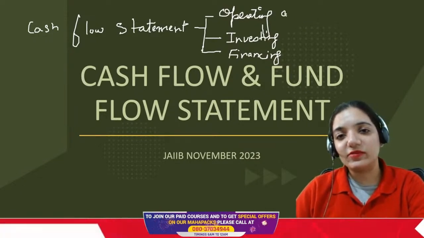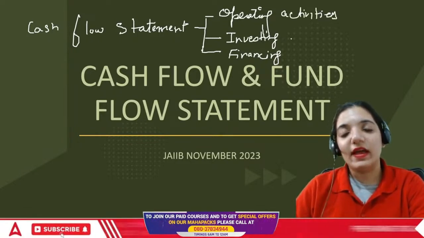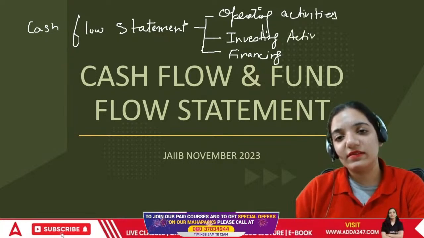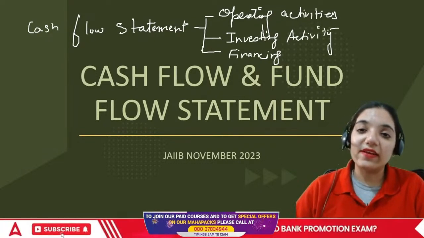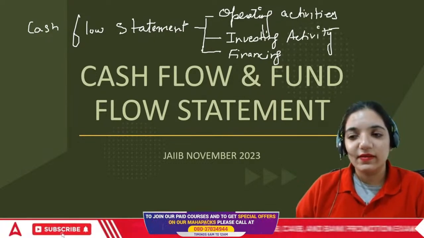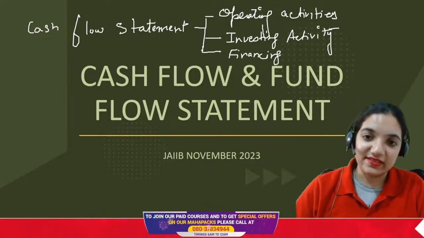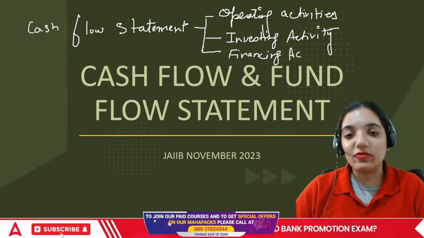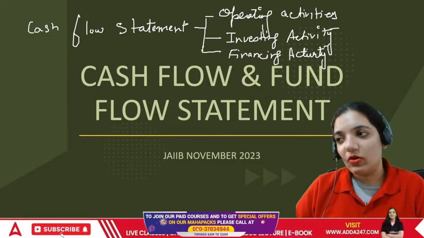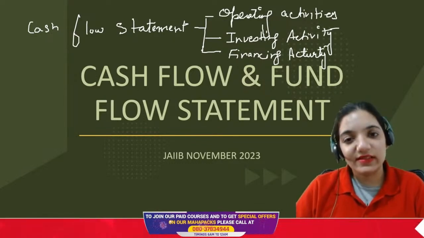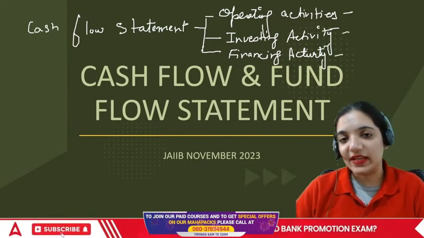Operating activities are the activities which are done wholly and solely for the business. And investing activities are when the organization is involved in investing somewhere, that is in terms of capital expenditure. That means they're buying an asset or they're selling an asset. Financing activity is about arranging a loan, getting money for the loan or getting finances for the business. So we've got three kinds of activities: operating, investing, and financing.